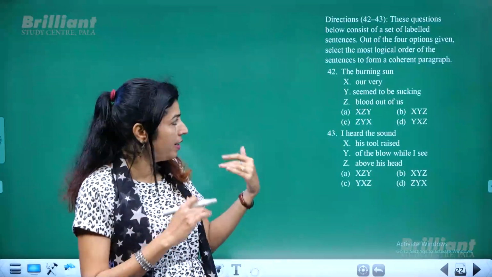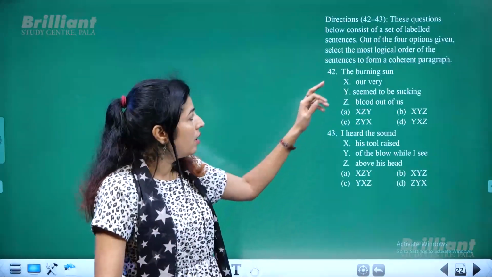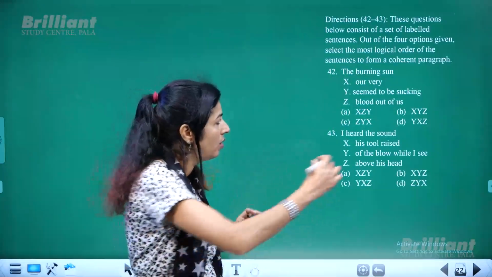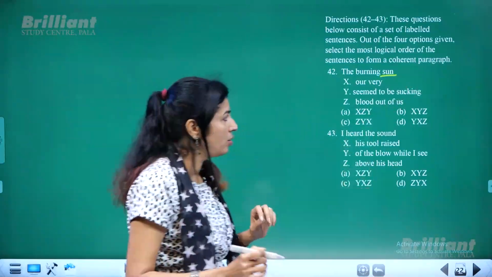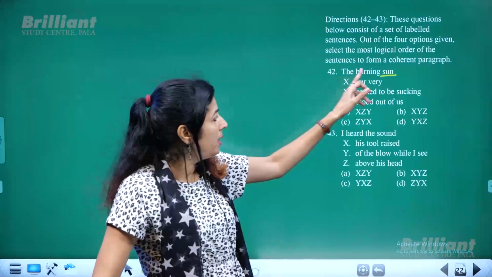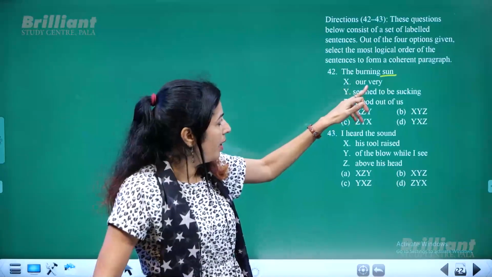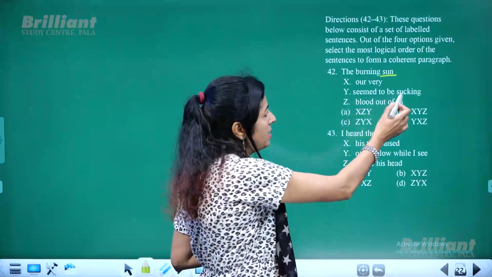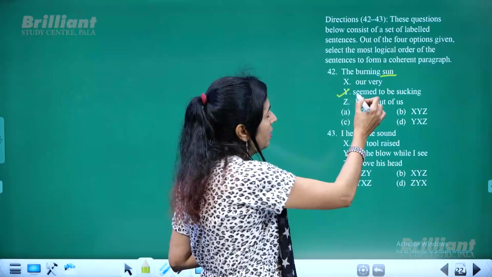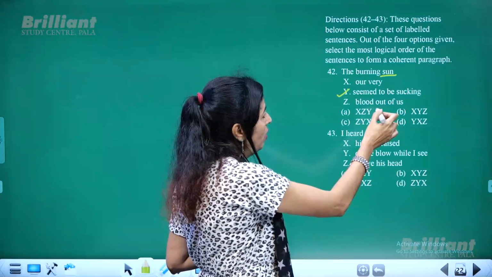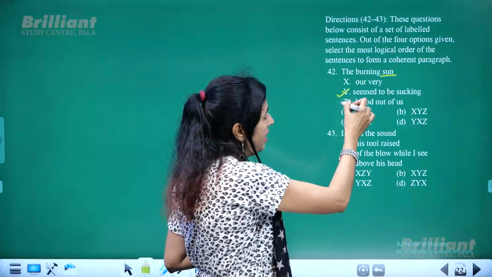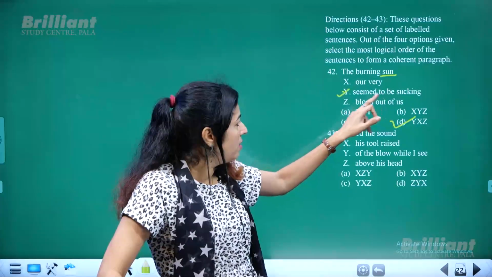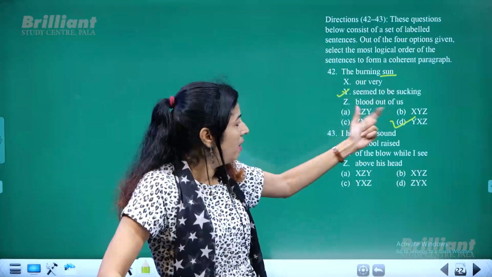You have to rearrange and find out which way it is to be arranged. The burning sun, what is the clue and what is the best technique to find it out? You always have to find out the last word of each sentence so that you will get the next part. The burning sun are very, not matching. Blood out of us, not matching, but seemed to be sucking. So Y, are very blood out of us. So Y, X, Z, Y, X, Z. So the burning sun seemed to be sucking our very blood out of us.